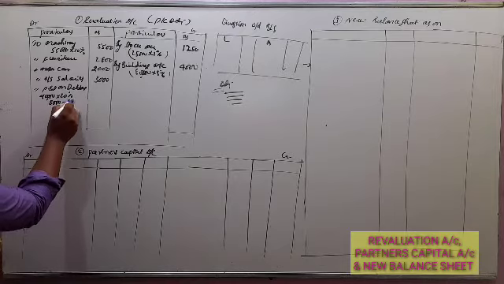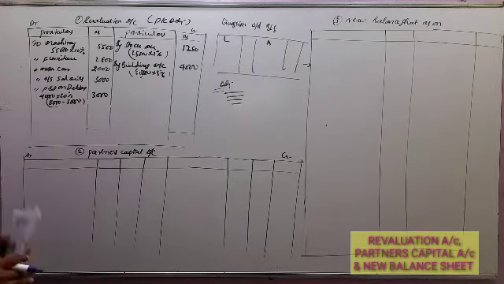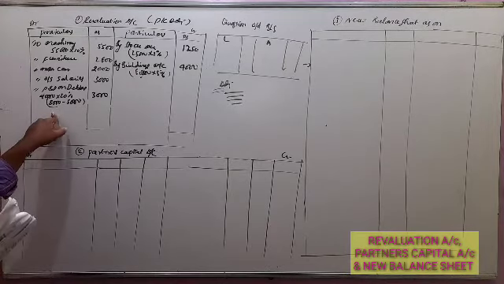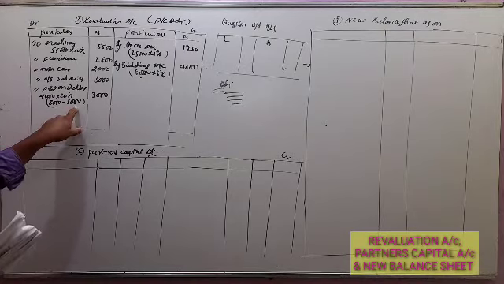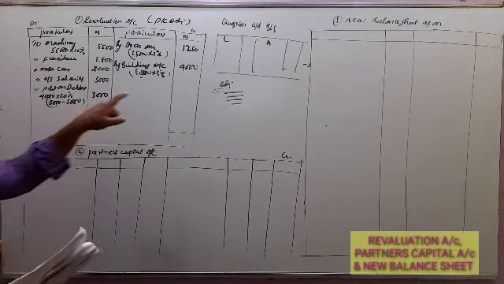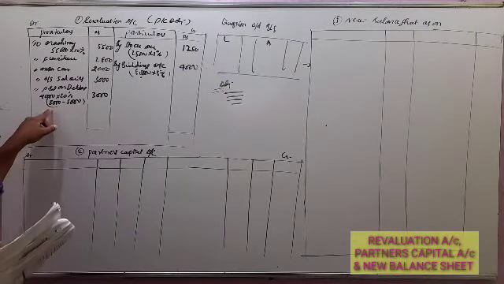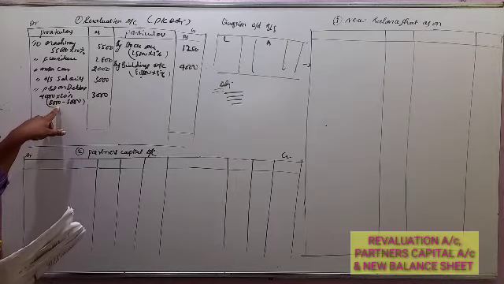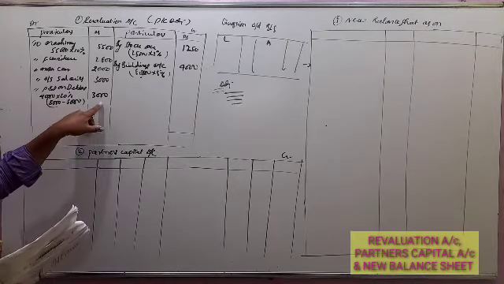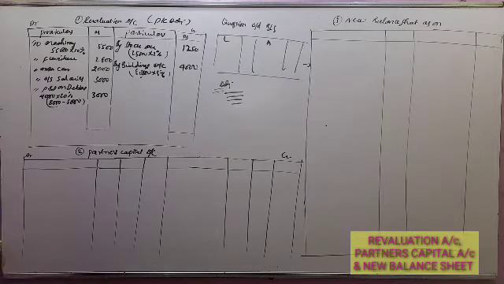So in that we have to minus old provision. So that is 3,000. So always we have to remember, maintain RBD provisions. If you get old RBD, you have to minus, which has given in the old balance sheet. So old balance sheet provision he has given 5,000, and in adjustment provision for bad debts, that is 20%, that is 8,000 minus 3,000. If you get increase, so that amount, direct amount should be entered under revaluation account.